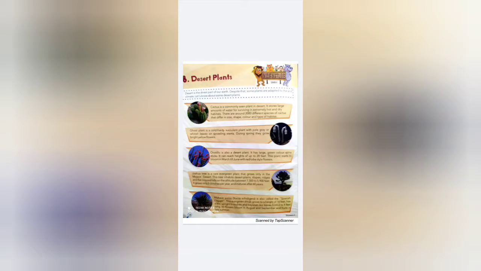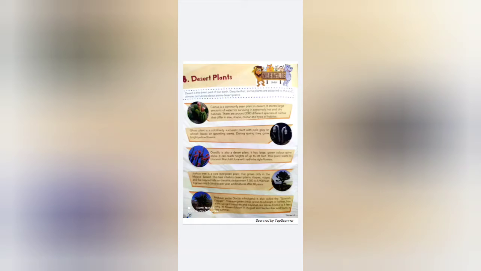The desert is the driest part of our earth. Despite that, some plants are adapted to the arid climate, so let's know about some desert plants. In the whole earth, the desert area is the driest part, where hardly any rainfall takes place. Desert areas are very hot in the daytime and cooler at night. So we have to study some plants which grow in desert areas.